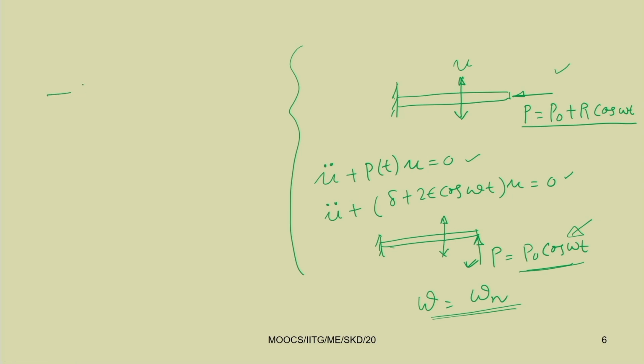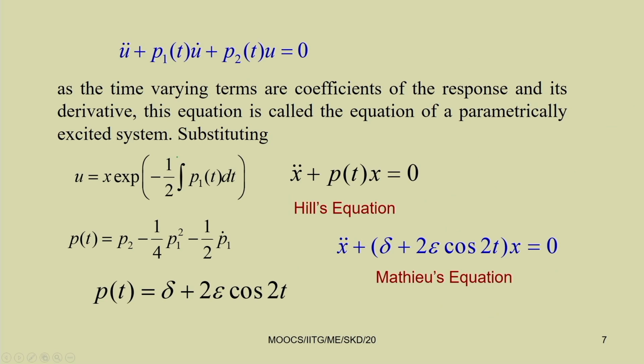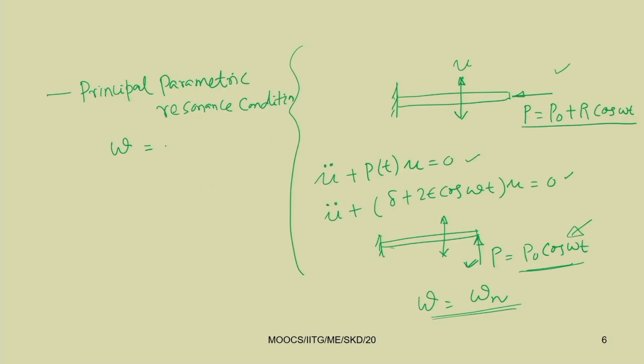One is known as the principal parametric resonance condition. In this condition, omega, the external frequency, is equal to twice the natural frequency.